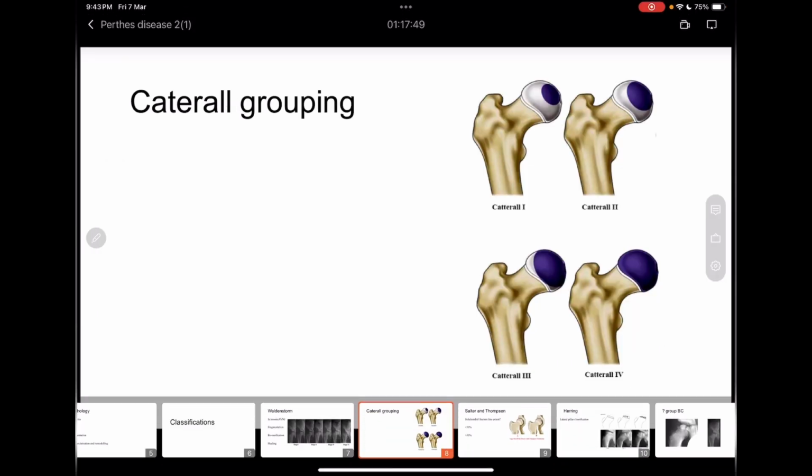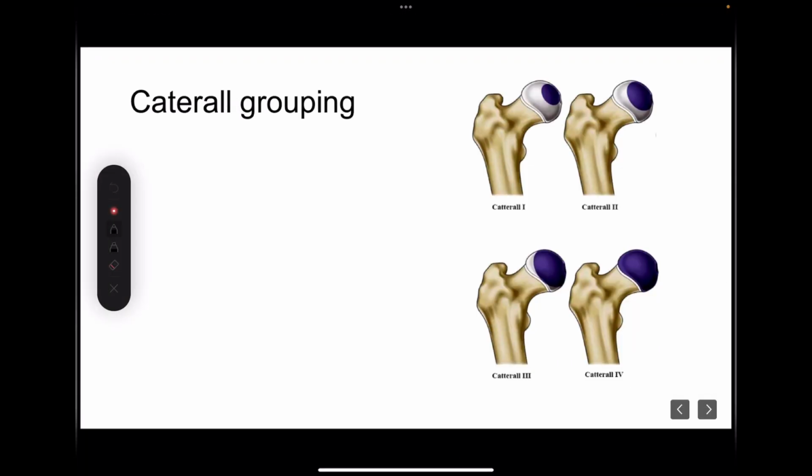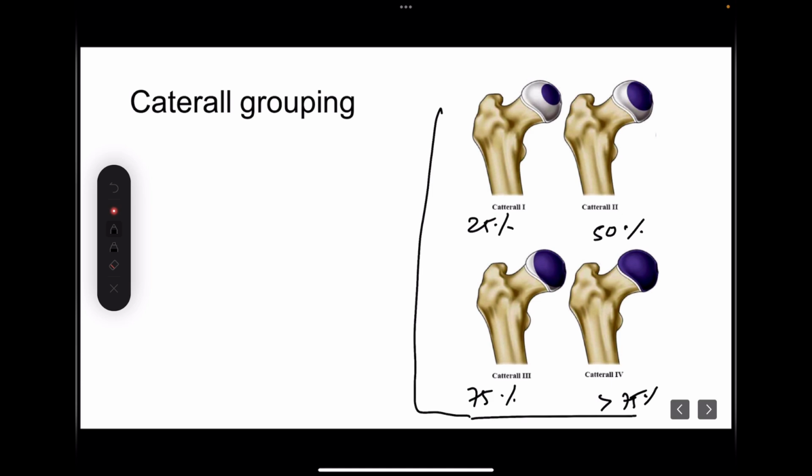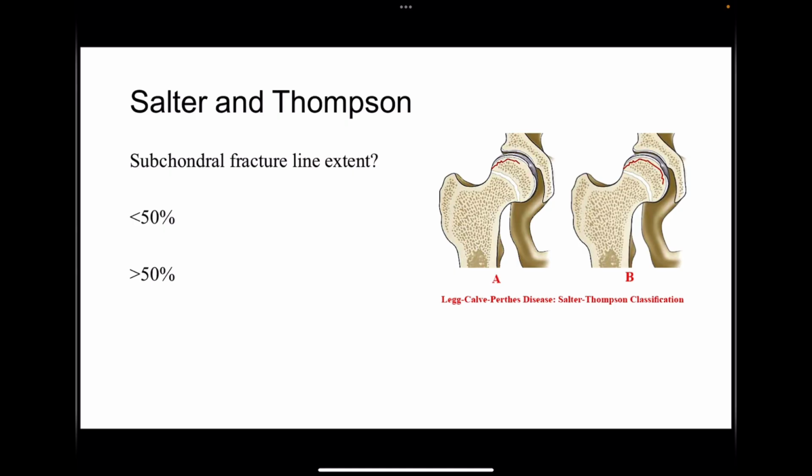Now one more classification that is again a descriptive one only, which doesn't help more in the management part, is Catterall grouping, based upon how much of the head is involved, whether it is 25%, 50%, 75% or more than 75%. Catterall grouped the disease into 4 groups, and this is more of a descriptive classification, would not help much in treatment. Then came the Salter-Thompson classification with the aim of providing some insight what should be done for management purposes. So this classification was mainly in the fragmentation phase.